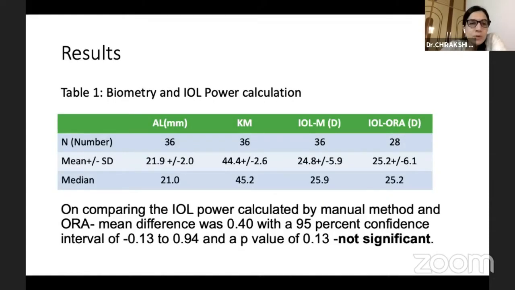These are the main values for biometry and IOL power calculation. Of IOL power, M represents the manual IOL power, and IOL Aura is the power we got from intraoperative wavefront aberrometry. The mean was 24.8 and 25.2 respectively. The mean difference was 0.4 and the p-value was 0.13, which was not statistically significant.